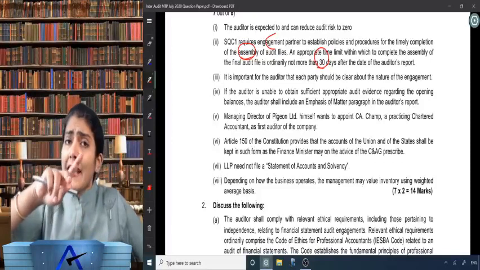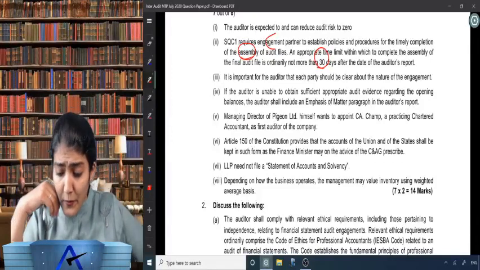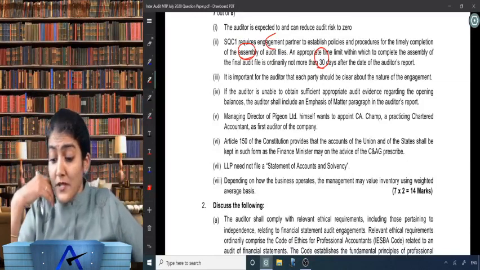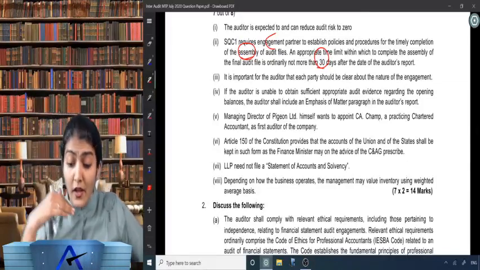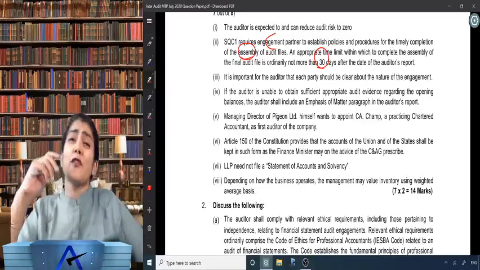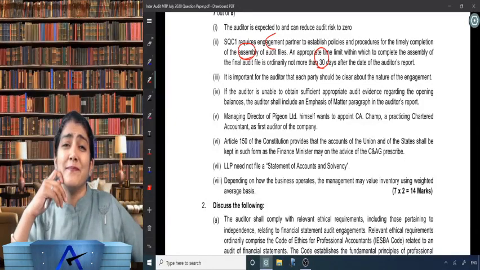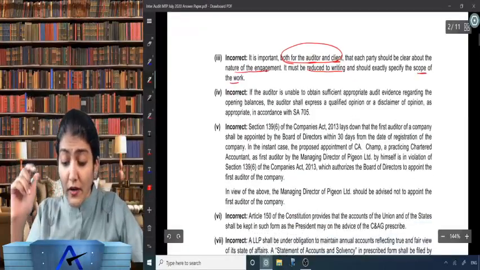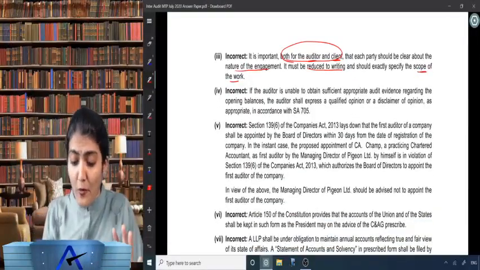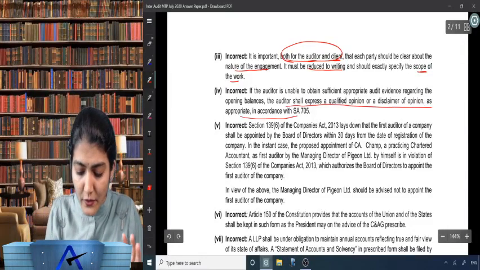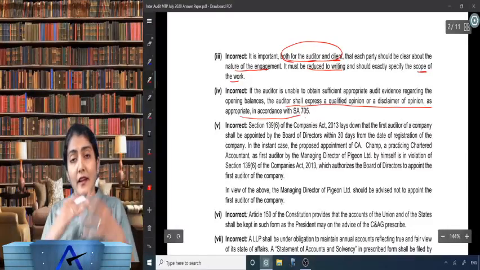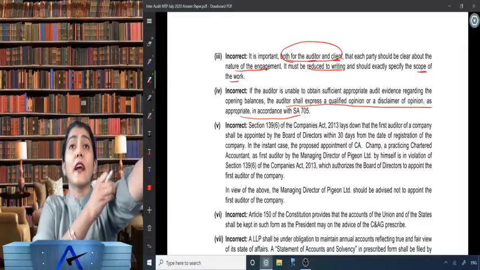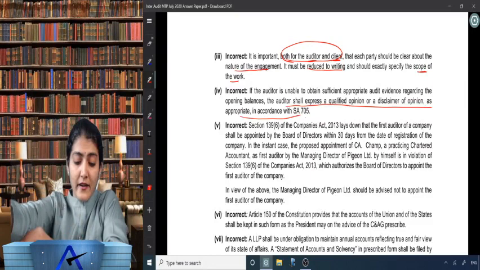Qualified opinion or disclaimer of opinion as may be appropriate. Now here, what new idea do they have? If the auditor is unable to obtain evidence regarding opening balances, the auditor shall include an emphasis of matter paragraph in the report. No, not an emphasis of matter paragraph, but a qualified opinion or disclaimer of opinion as appropriate in accordance with SA 705.